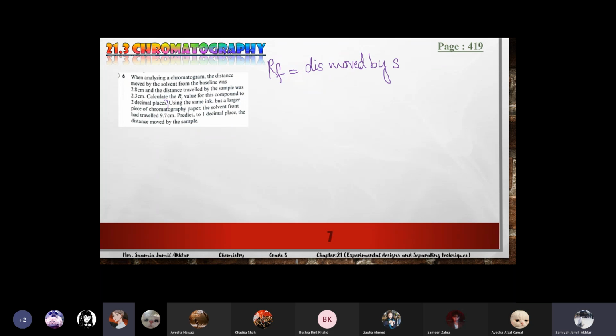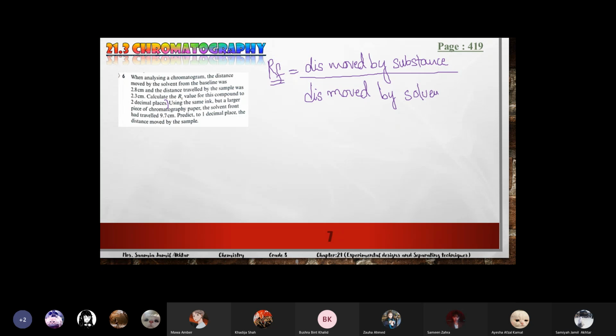It's the atomic mass into the number of... Is it multiplied or divided by the number of molecules present? No, not the number of molecules. RF value. Not the RAM. Retention factor: distance moved by the substance divided by distance moved by the solvent front.